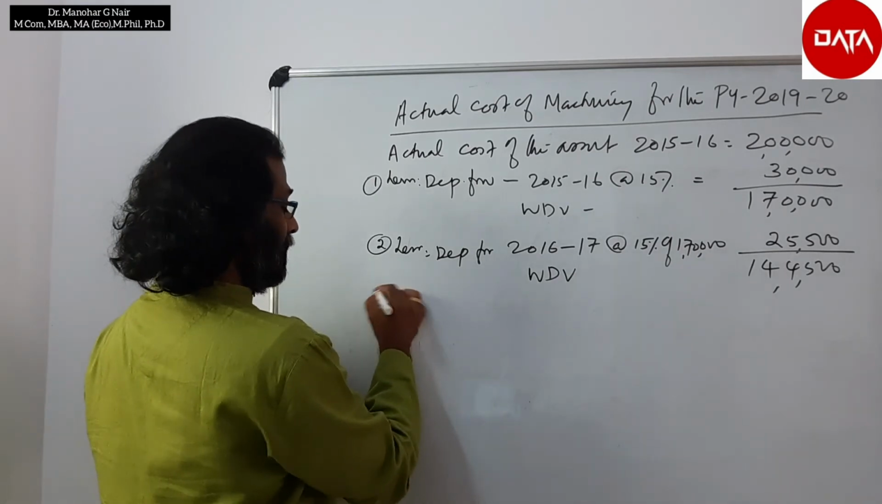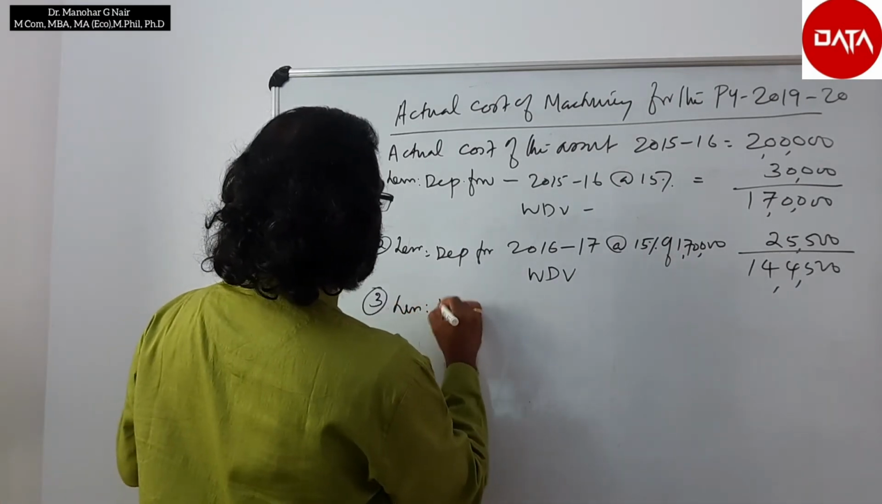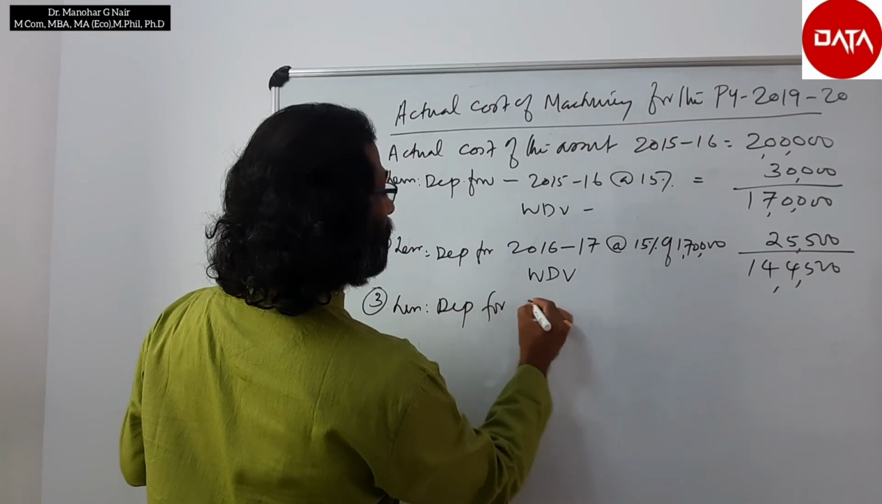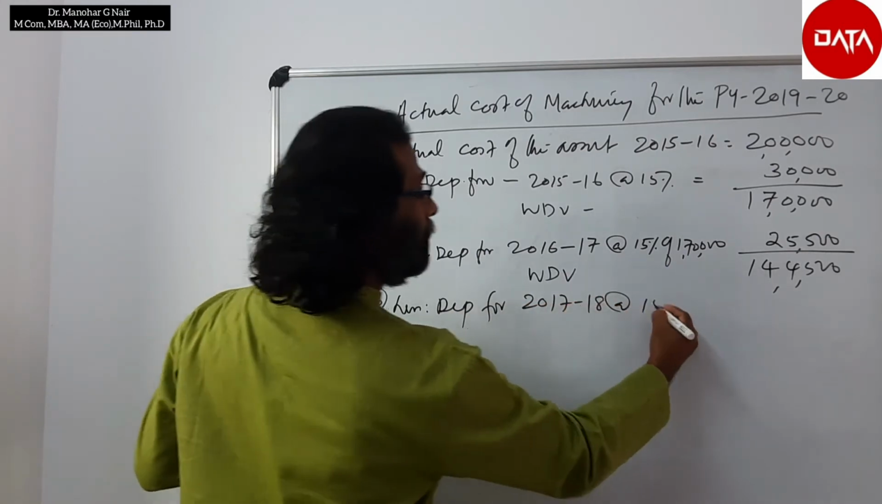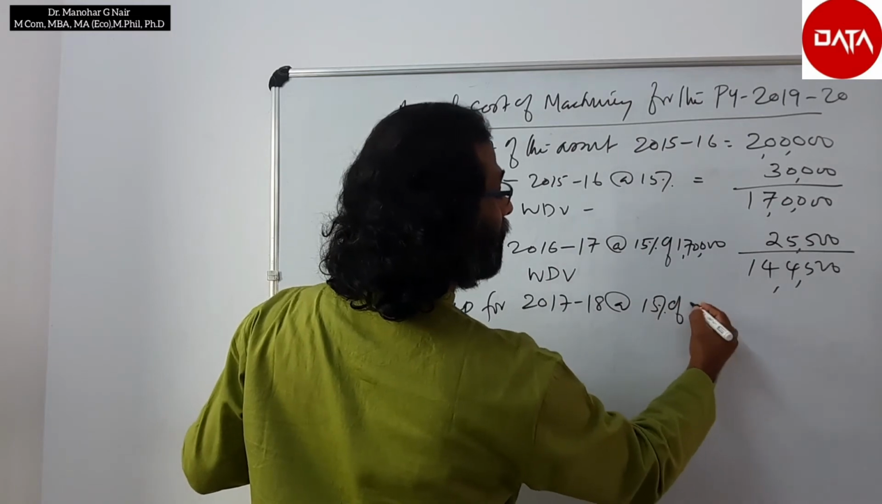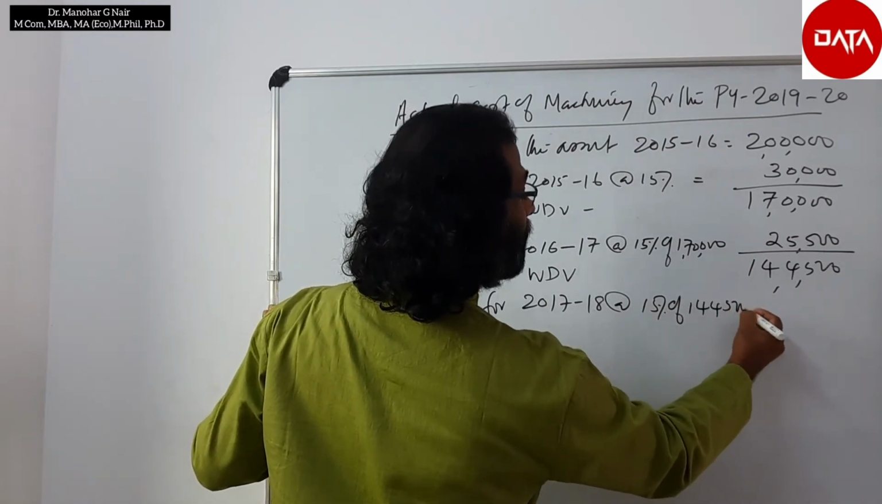Then the third year, less depreciation for 2017-18 at the rate of 15% of 1,44,500.